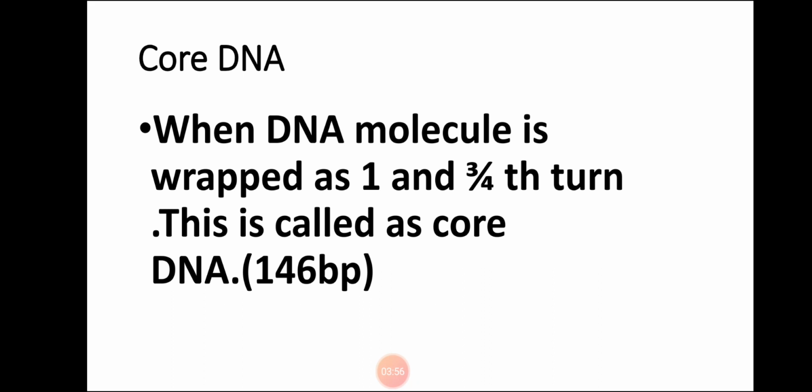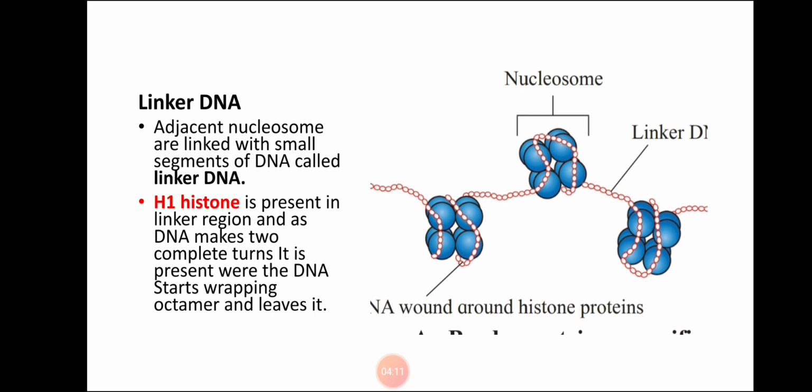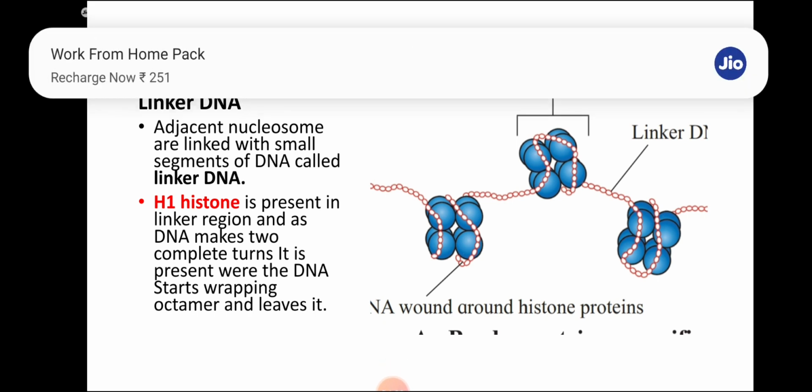Next, when the DNA molecule is wrapped for 1 and 3/4 turn, that is called core DNA, and core DNA has 146 base pairs. You can see in this diagram, 2 nucleosomes are attached to each other. The adjacent nucleosomes are attached with the help of a small segment of DNA, and this small segment of DNA is called linker DNA.